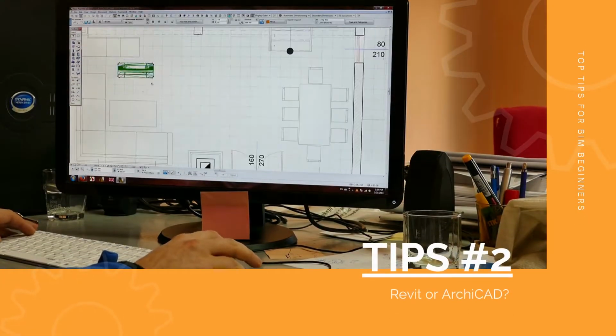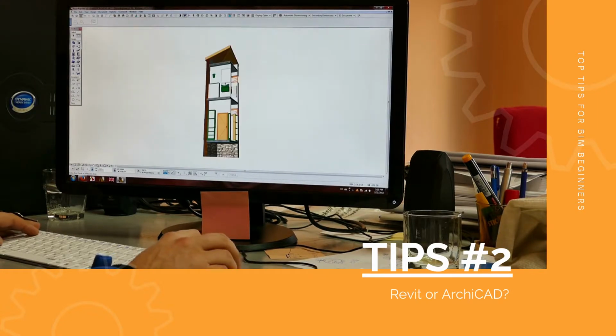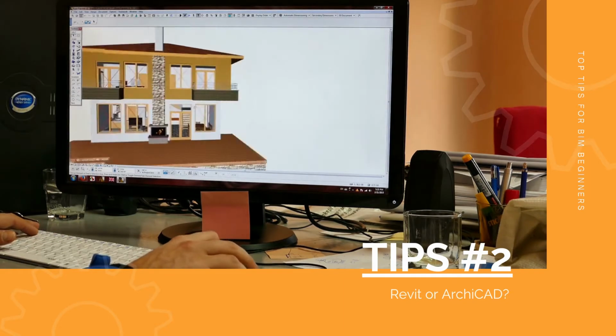Tips number 2. Revit or ArchiCAD. It's important to consider the operating system that you plan on using. Pay attention to the version of the software and their compatibility.